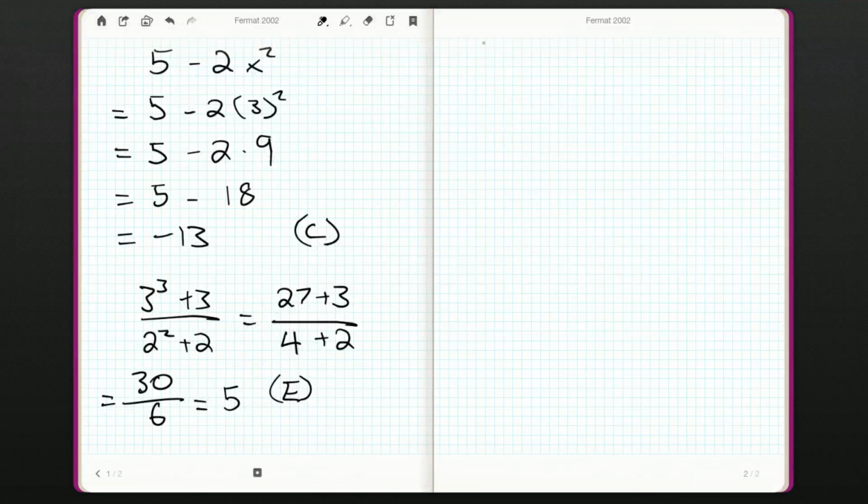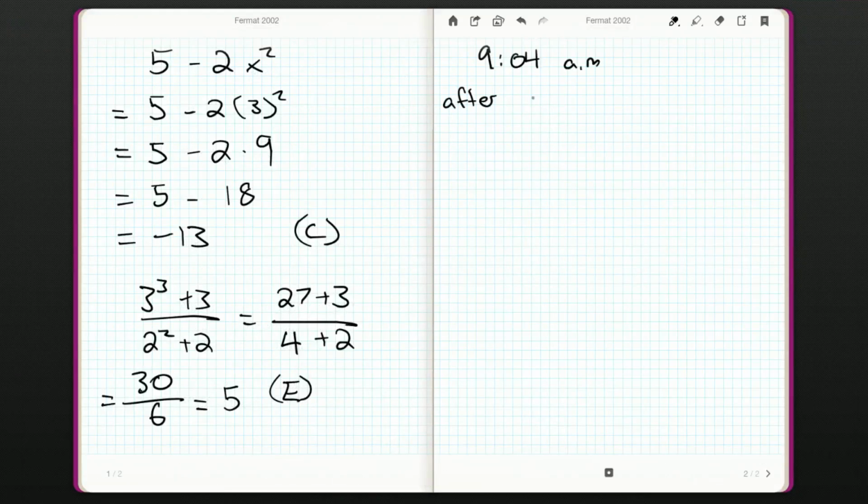So right now, it's 9:04 a.m. And after one day, it's the exact same time. One day is 24 hours. So we're going to keep track over here. How many hours have passed? 0 hours have passed. Now 24 hours have passed, and it's still 9:04.